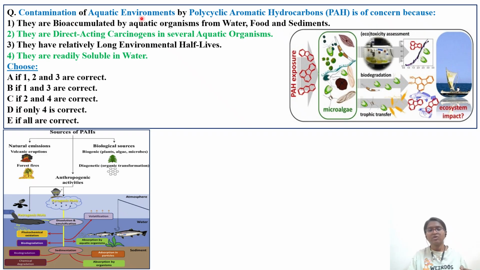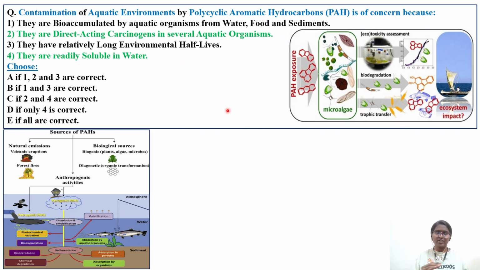Contamination of the aquatic environment, whether it is a lake, river body, or sea, by PAH is of concern because these PAHs are direct acting carcinogens in several aquatic organisms, whether small fish or large fish. These PAHs have a direct cancer causing effect on these aquatic organisms, and they are readily soluble in water. Because of this hydrophilic nature, they get miscible in the water, because of which it has more adverse effects. So if you look into the other two options, like option A, they are bioaccumulated by aquatic organisms from water, food, and sediment.